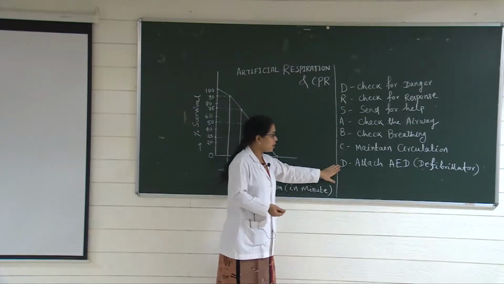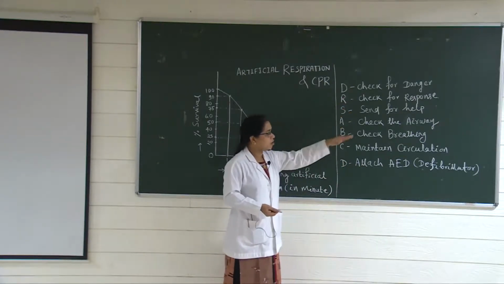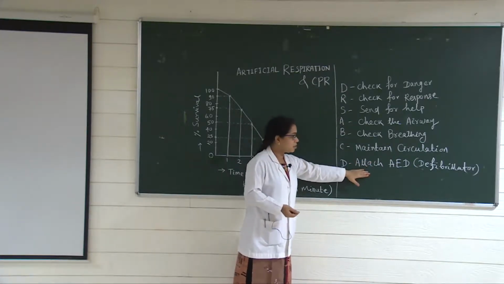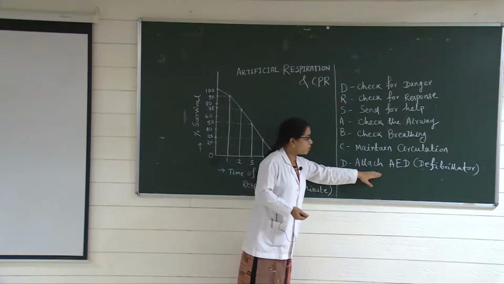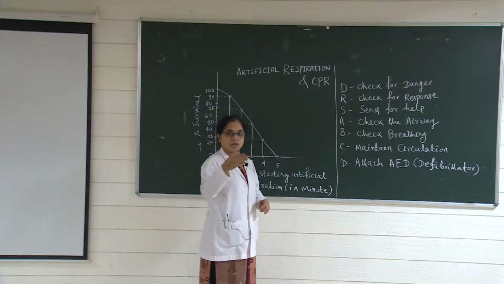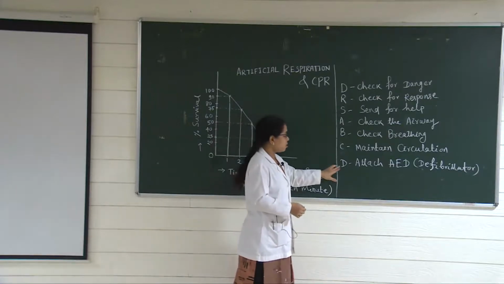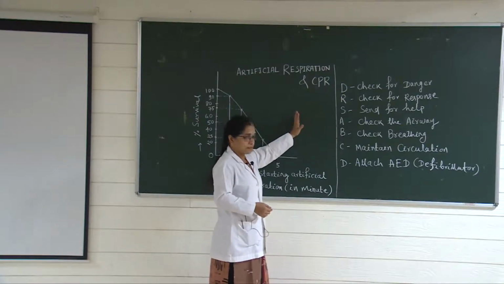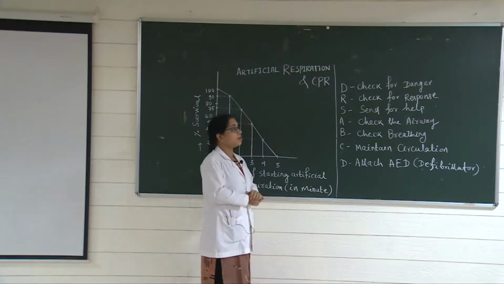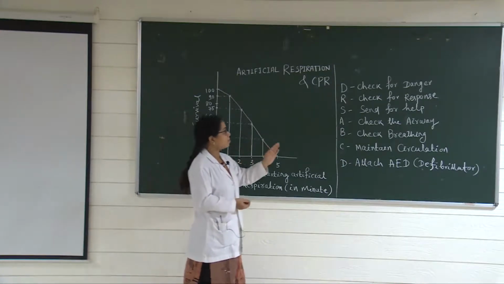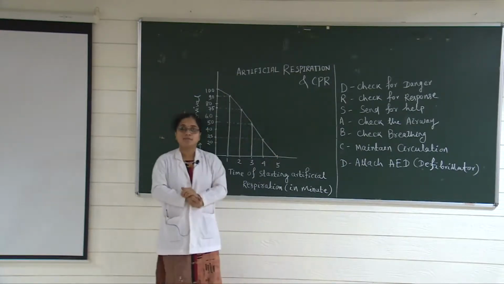So at the end of this, when you maintain all those things and the person survives, immediately you attach the AED, the electronic machine, automated external defibrillator, and immediately shift the person to the hospital. So in this way, under all those headings you have to give the CPR. Now how to give the CPR? These are the first things you have to keep in mind. What is the procedure to give the CPR?